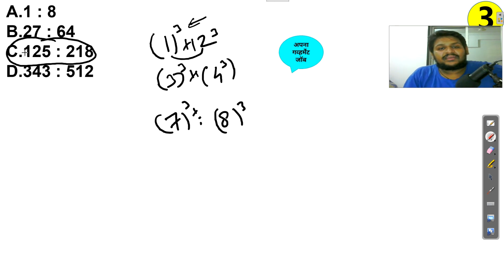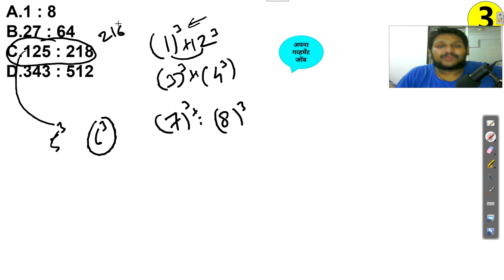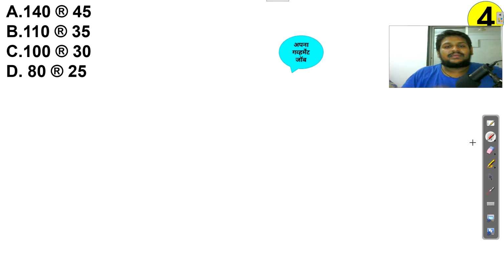It is not satisfying because 5 cube is 125, but here it should be 216, so that it will be 6 cube. But it is 218, which is not the cube. So the answer is C. Okay, C is the odd one out.